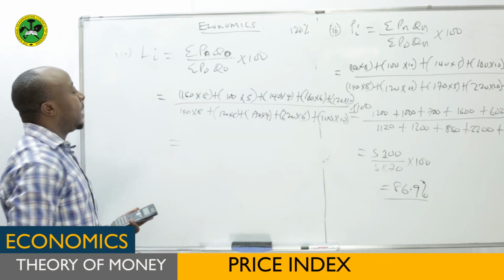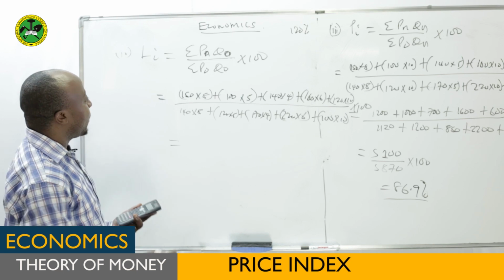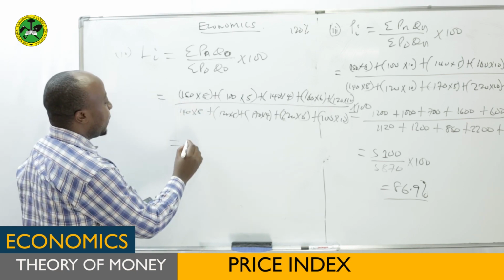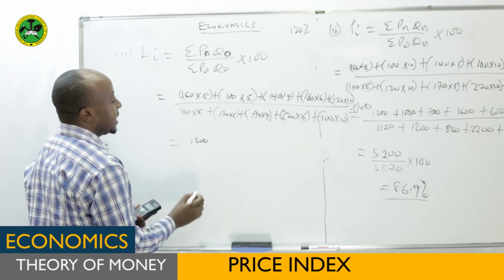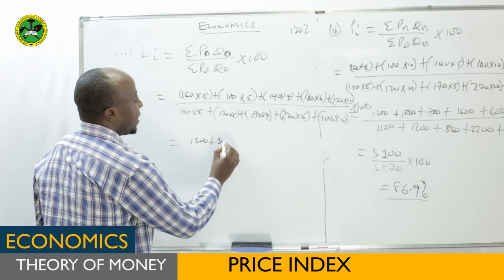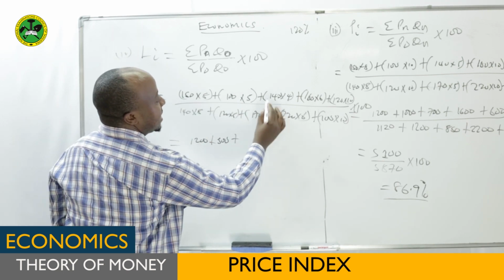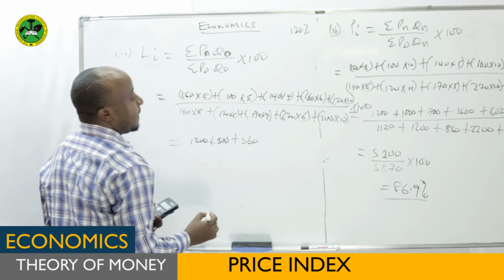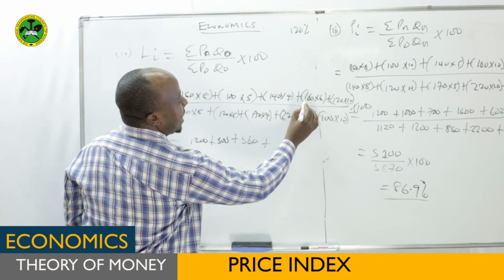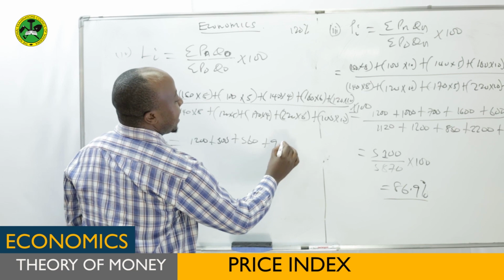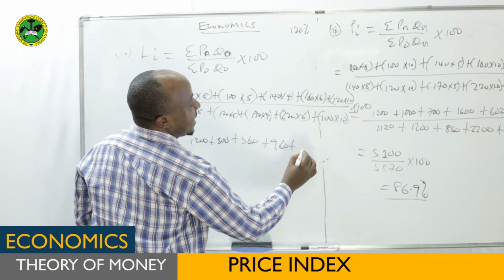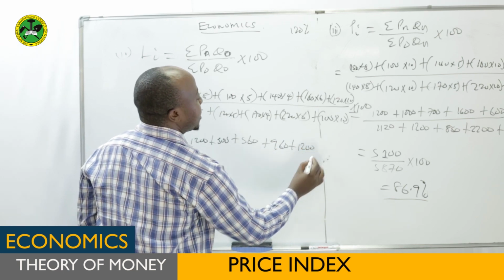So if we multiply this one, you get 150 times this one, you get 1,200, plus this one will be 500, plus this times it will be 560, plus this one 160 times 6 will be 960, plus that one will be 1,200.